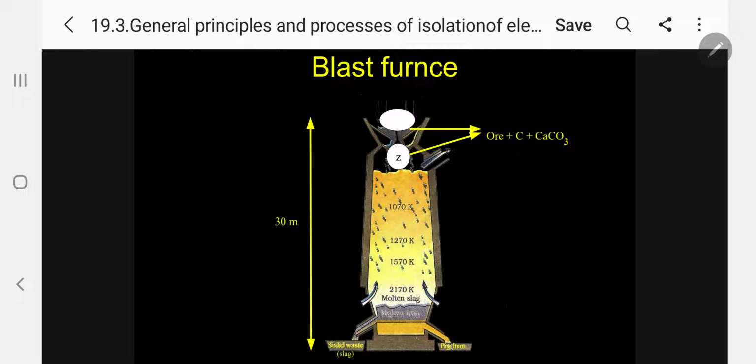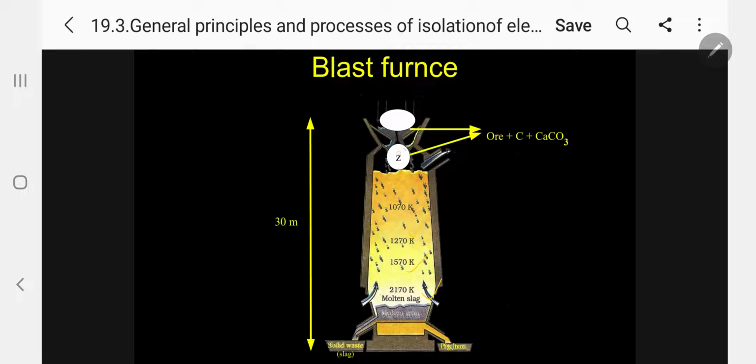Kindly follow. The lower is 2170 Kelvin, next the middle 1570 Kelvin, 1270 Kelvin, and the top 1070 Kelvin. So when you move from bottom to top, the temperature decreases. So high temperature at the bottom.